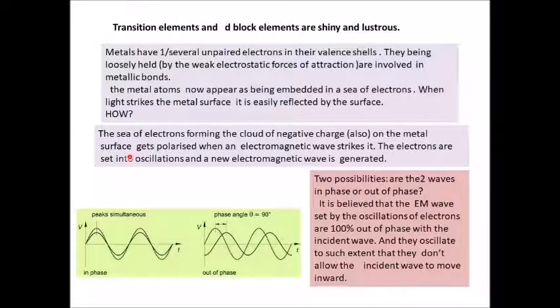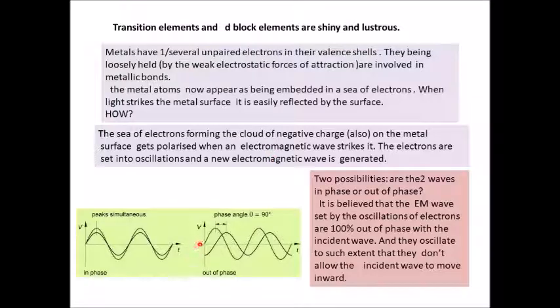How? Let us see. The sea of electrons forming a cloud of negative charge on the metal surface also will get polarized when light impinges upon them, or when an electromagnetic wave strikes it. The electrons are then set into oscillations and a new electromagnetic wave is generated. How? Because a charged particle is oscillating, it has an electric field as well as a magnetic field associated with it. Now, what was the incident light? It was an electromagnetic wave which we made incident on the metal surface.